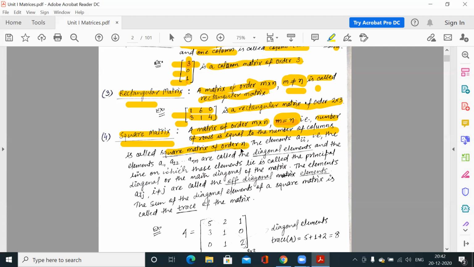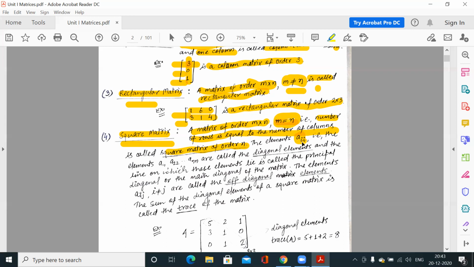Now in a square matrix, the elements a_ii, that means you know the generalized notation, a_ij is the element of the matrix in the ith row and jth column. Now I am saying a_ii, that means the same index for row and column. Suppose i is 1, so it is a_11.